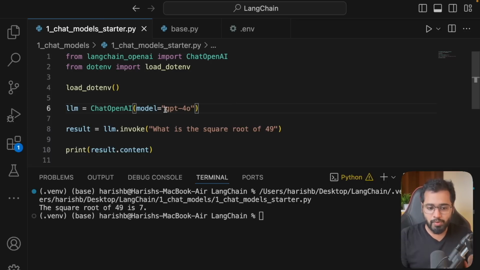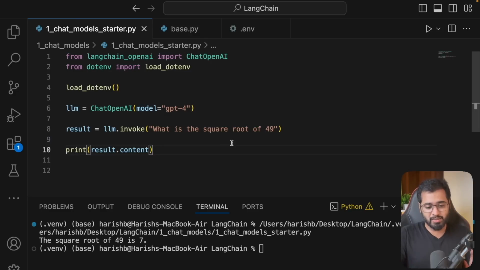We just provide whichever model we want to access on the OpenAI side. If we want 3.5, we can use that as well. If we want 4, we can access that too. In this section, we passed a very simple prompt to the LLM asking what is the square root of 49. In the next section, I want to send the LLM an entire conversation history.